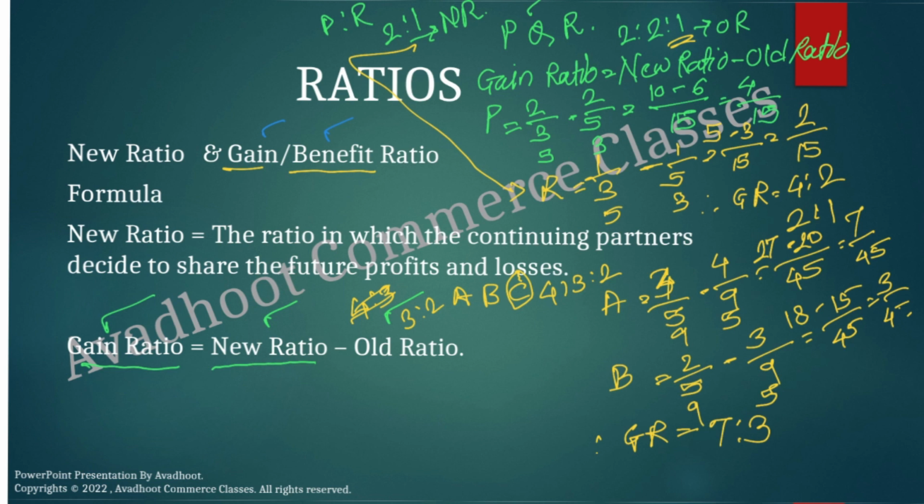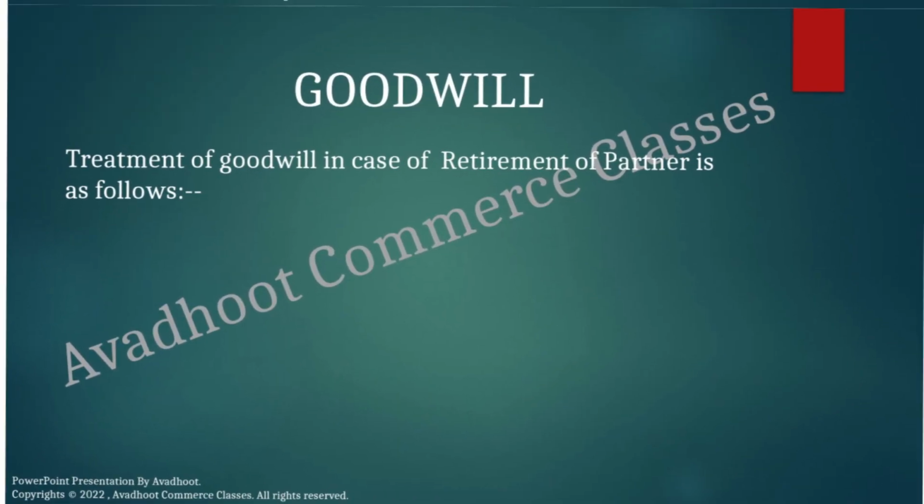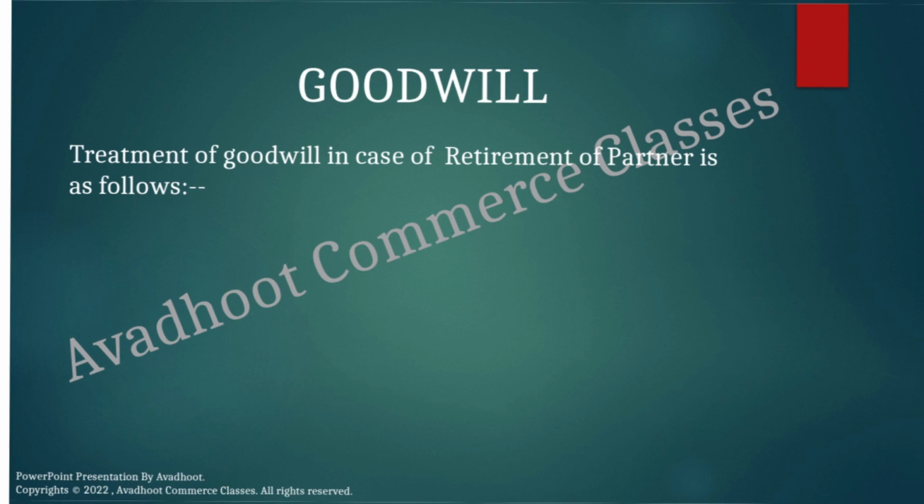Now we have to consider goodwill. While calculating the profit at the time of retirement, it is also necessary to consider the treatment of goodwill. As you know very well, goodwill is an intangible asset. In case of admission of a partner, we have seen the valuation of goodwill. Please go to that particular session and calculate goodwill accordingly. Here the goodwill is to be calculated and the retiring partner's share is to be considered while making the treatment.